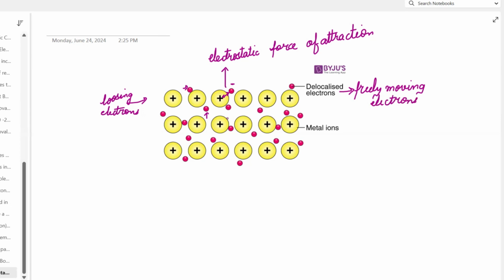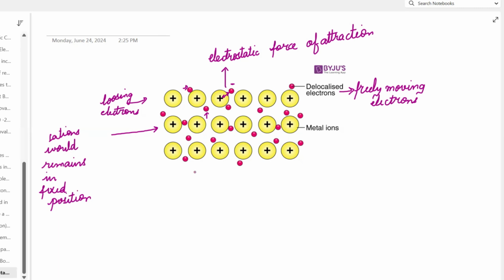Now, because of this electrostatic force of attraction between the electrons and the cations, the cations remain in a fixed position, while the electrons are always moving.